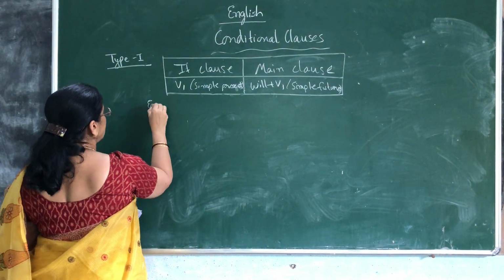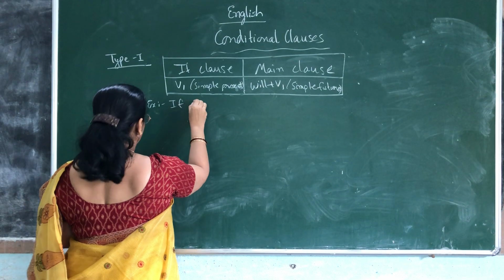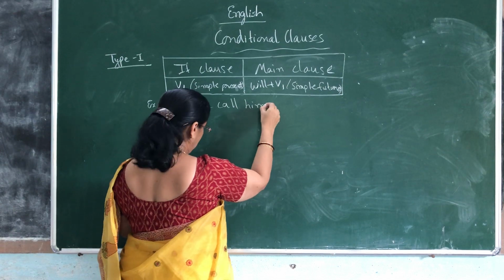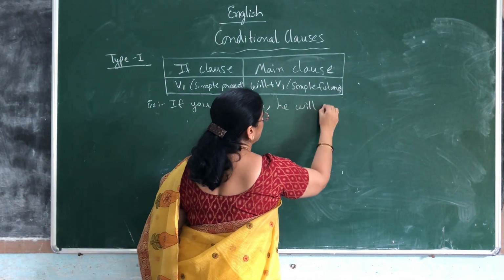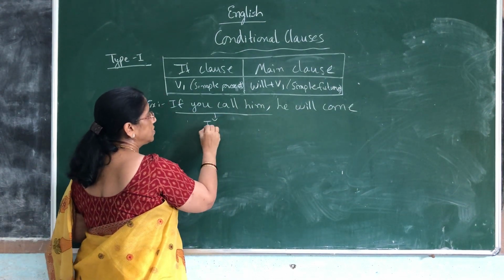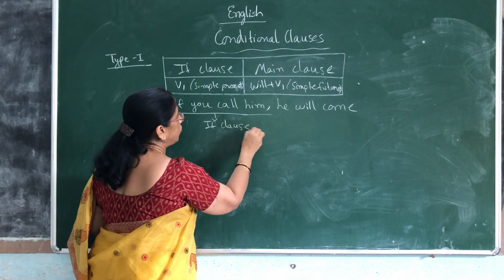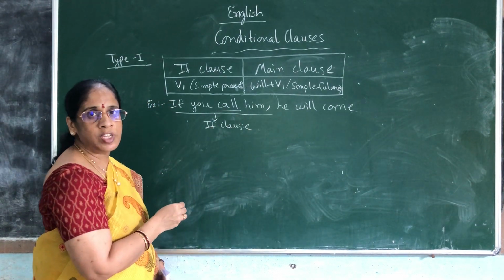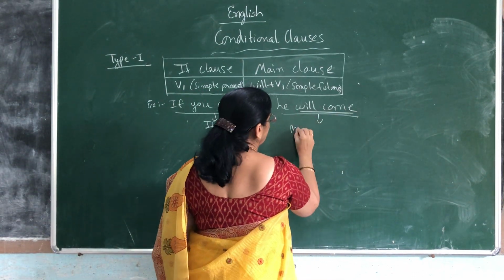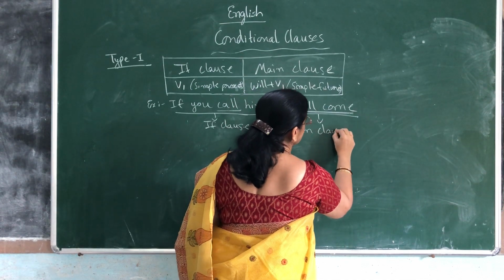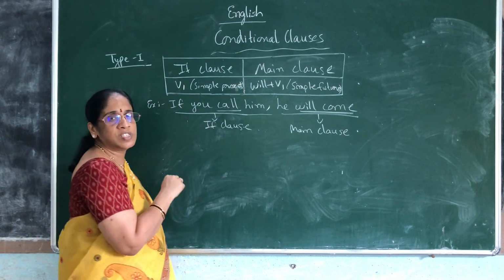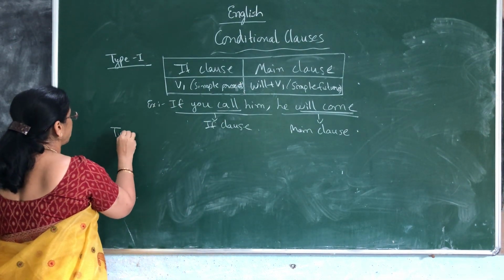So what is the example? If you call him, he will come. So this is the if clause. What is used here? Is it in V1 form or not? In present tense it is. And coming to the main clause, what do you see? Will come is there. So this is the if clause and that is the main clause. So like this, simple present is used in if clause and simple future is used in main clause in the first type.